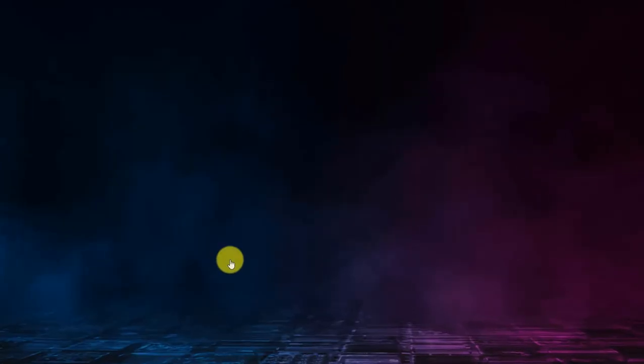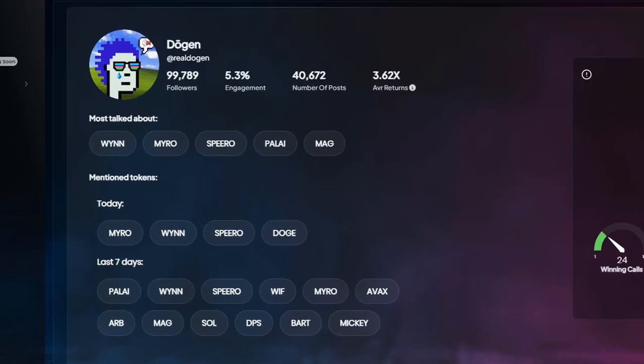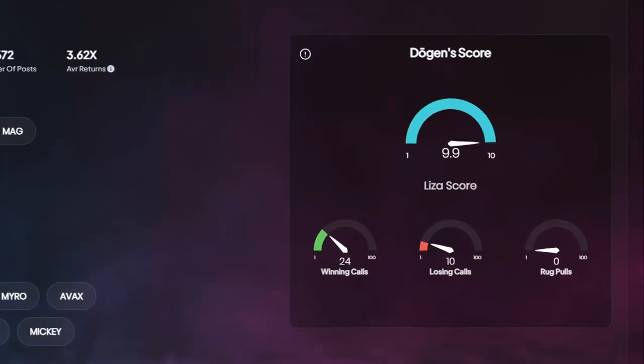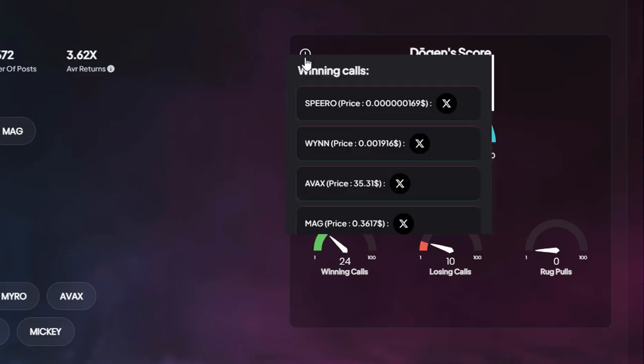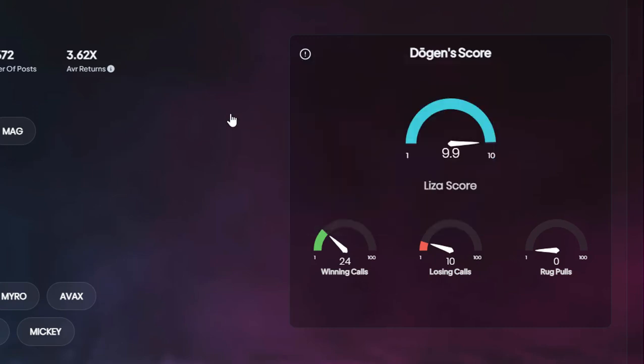So first of all, you can find all the social data in metrics. Beside that, you can see what they're talking about the most. So you have the most talked about, you have the mentions today and the last 7 days. Now, one of the most interesting features is the Liza score, which is based on the winning or losing rate of projects mentioned by them. So if you can see here, this guy over here has a 9.9 Liza score based on 24 winning calls and 10 losing calls. Now, if you hover with the mouse over here, you can see the list of the winning calls and the losing calls.